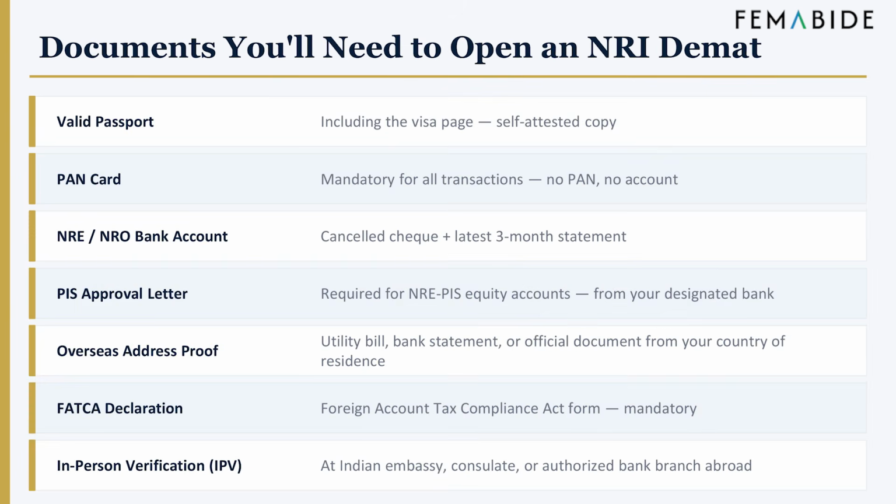Documents required: to open an NRI Demat account, the following are required: valid passport including visa page, PAN card, mandatory for all transactions, NRE or NRO bank account documentation, PIS approval letter for NRE accounts, overseas address proof, FATCA declaration, in-person verification through embassy, consulate or authorized channel. Incomplete documentation will delay onboarding.